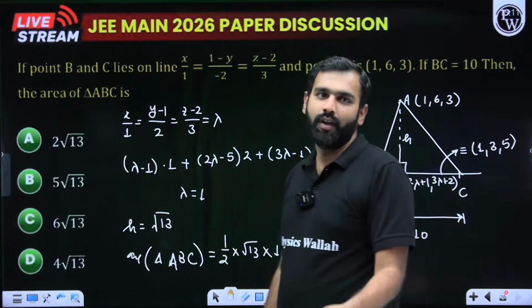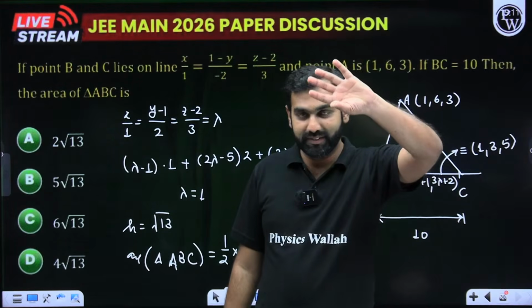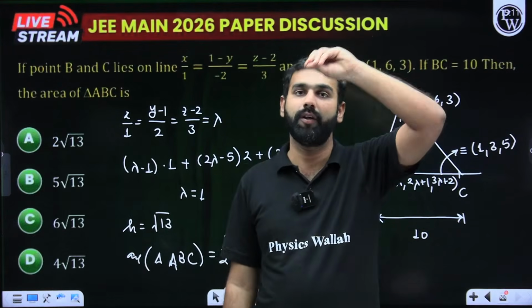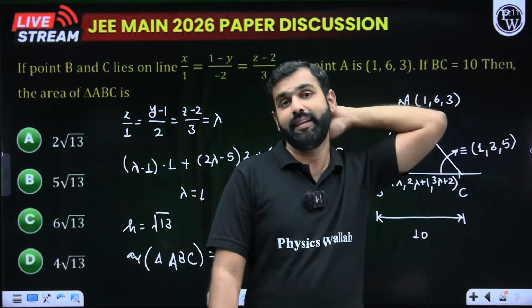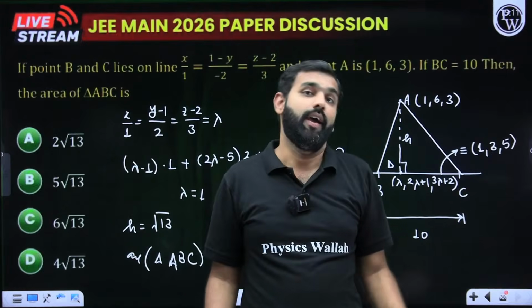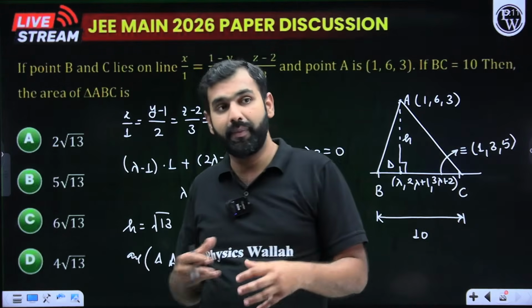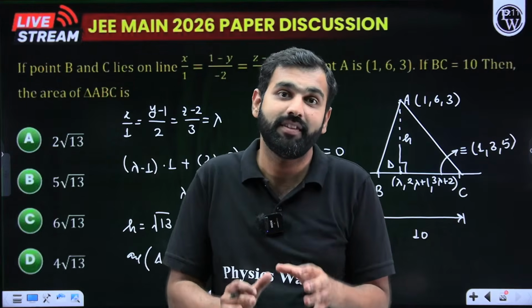Another easy one. From 3D and vectors, they have eliminated that part. Scalar triple product, vector triple product, planes, sphere, a lot of things are already omitted. So what else can they ask? Some really easy and simple questions are being asked from vectors in 3D. And still they are insisting that they'll be asking a lot of questions from these two chapters. So very easy, decent questions are being asked.